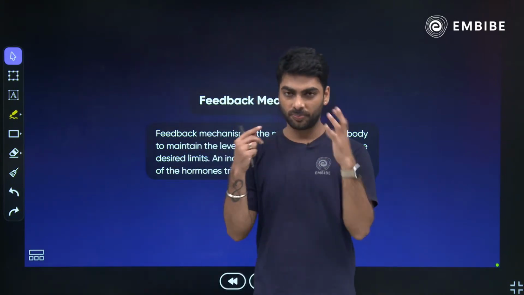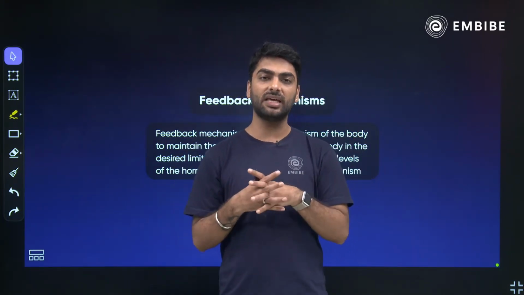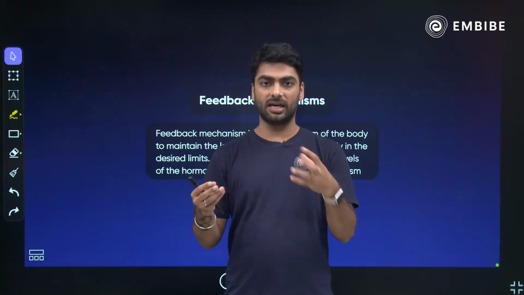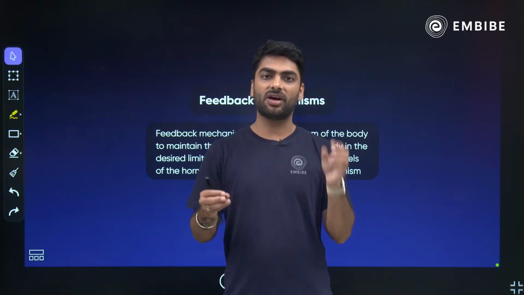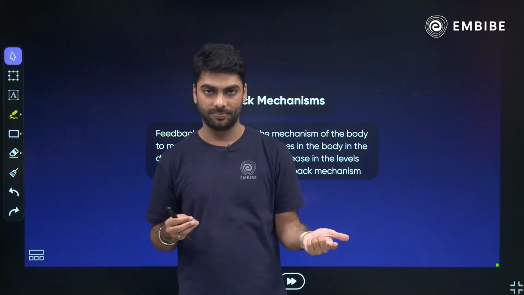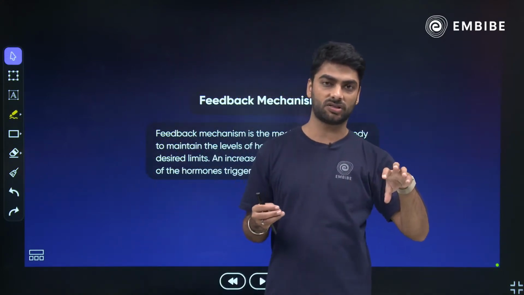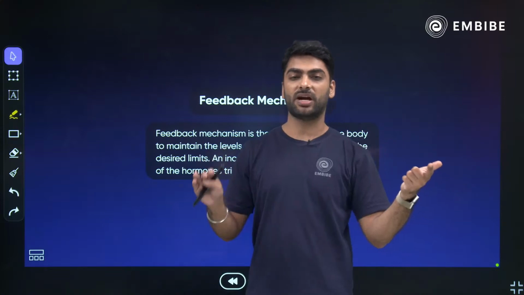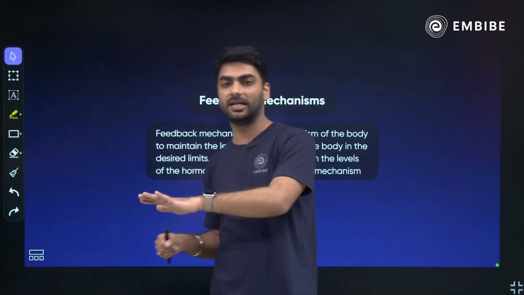So your entire body and your brain are working very nicely in sync with each other. It is like a very well functioning factory where everything is so perfect that it does not let anything go wrong. So if metabolism is not happening, the brain will tell the thyroid gland to secrete thyroxine. If metabolism is happening properly, the brain will tell the thyroid gland to stop secreting thyroxine.